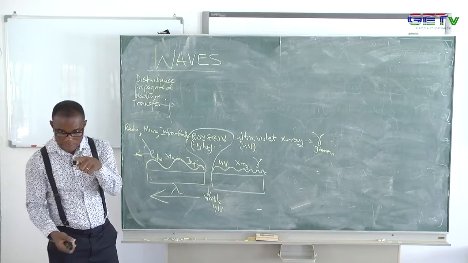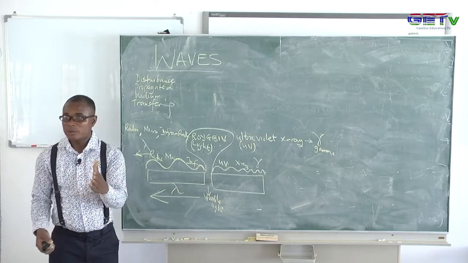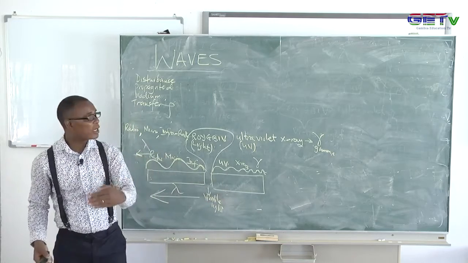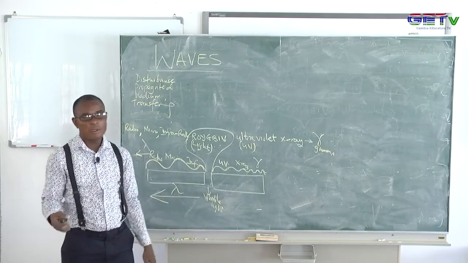Let me just go back to that microwave. Microwave can pass through the atmosphere. So that's why it is easier for telecommunications to use it, because it can easily pass through the atmosphere. So what's the atmosphere? It's the bundle of air around the Earth. That's what we call the atmosphere.